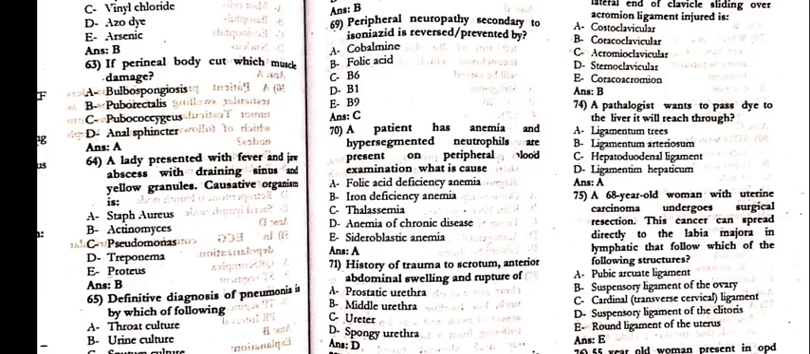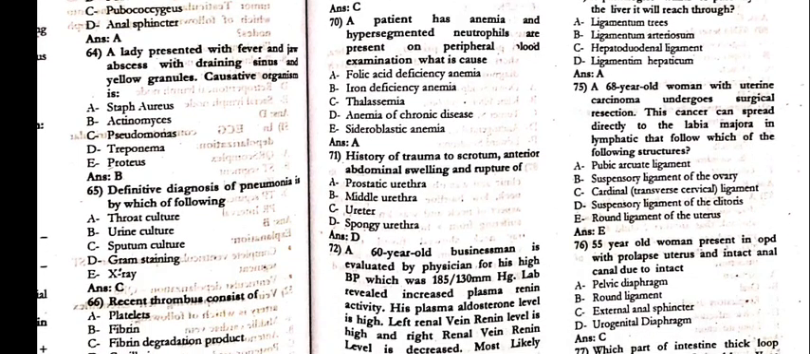A patient has anemia and hypersegmented neutrophils present on the peripheral blood examination. What is the cause? It is the folic acid deficiency anemia. 71. History of trauma to the scrotum, anterior abdominal swelling and the rupture of delta, that is spongy urethra.